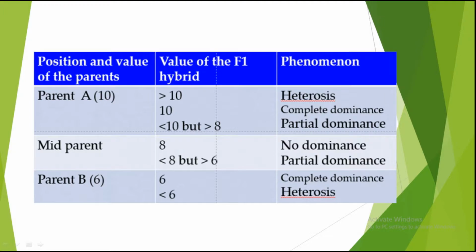If it is between the mid parent and parent B, then it is called partial dominance. If it is equal to parent B, that is 6, then we call it complete dominance. And if it is less than 6, then we call it heterosis. Here the better parent is the one with more height.